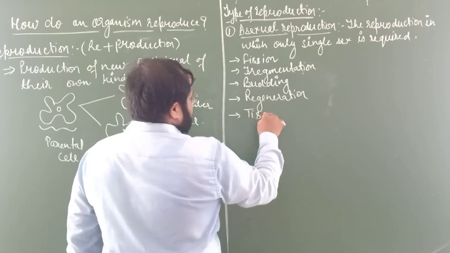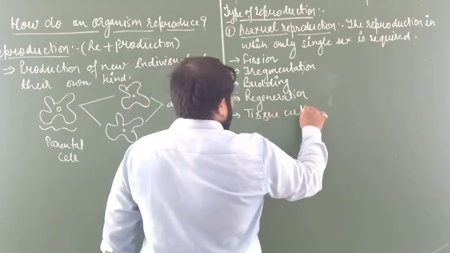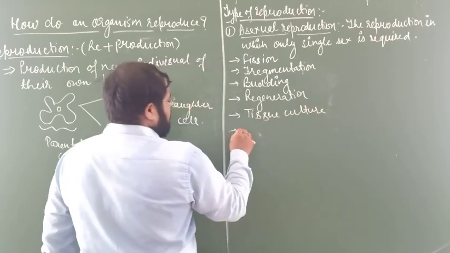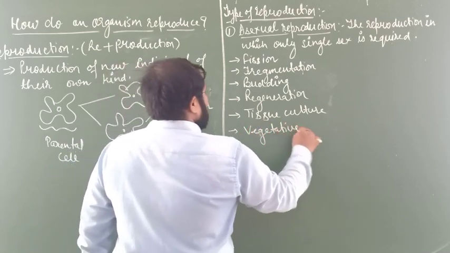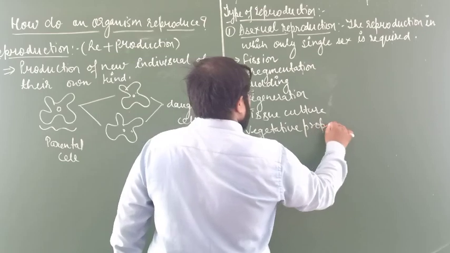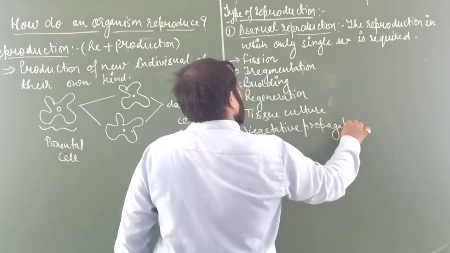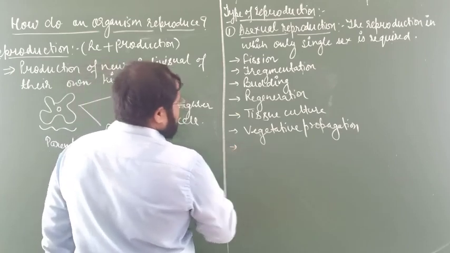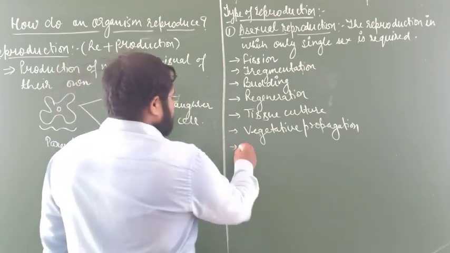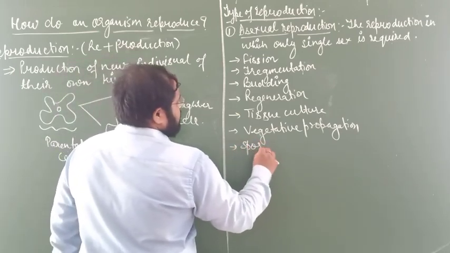Tissue culture, vegetative propagation, and spore formation.